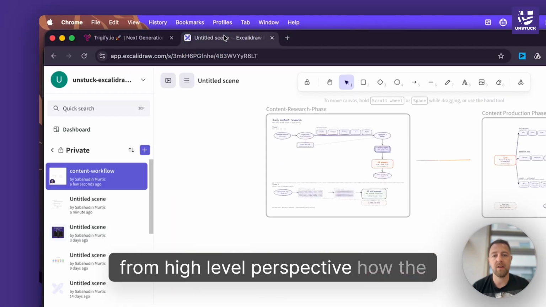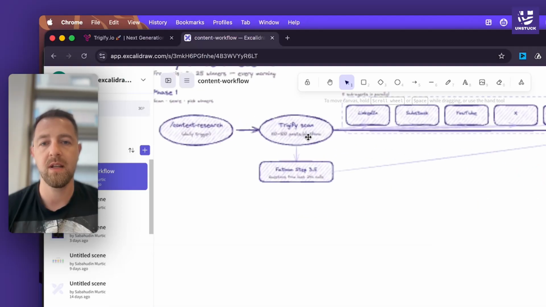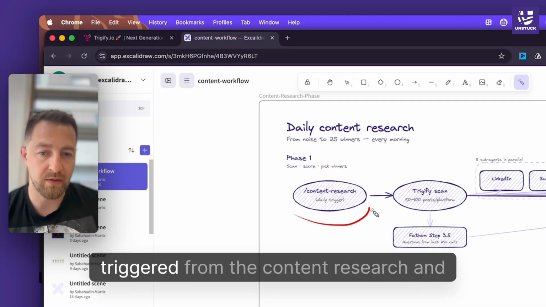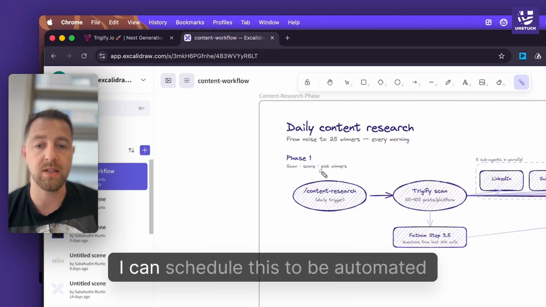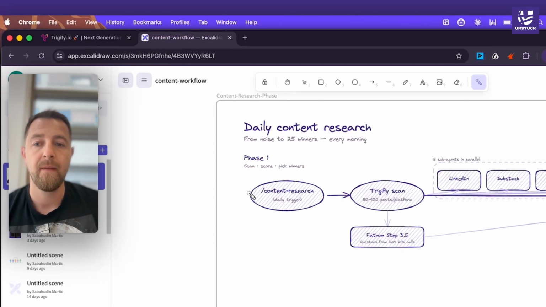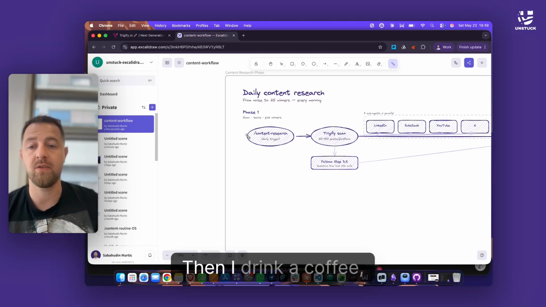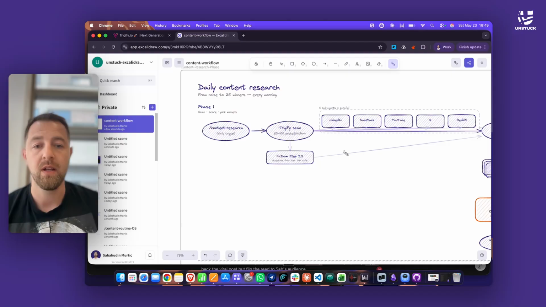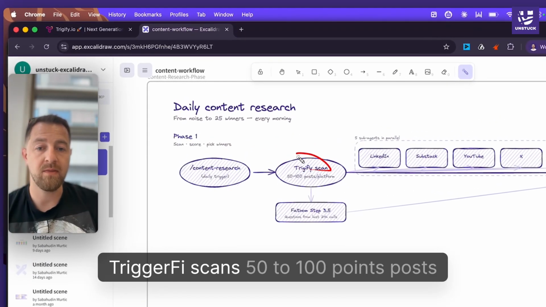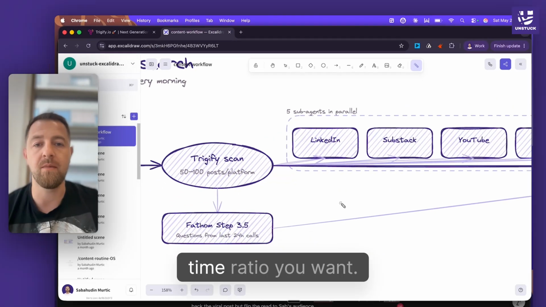From a high-level perspective, how this system works is basically, as we said, we have two phases: a content research phase, which is triggered from the content research, and it can go daily, it can go weekly. I can schedule this to be automated, but personally I run the content research and it's done. Then I drink a coffee, come back, read the ideas, and then go from there. How it works: Trigify scans 50 to 100 posts per platform. As you can see here, time ratio 1.